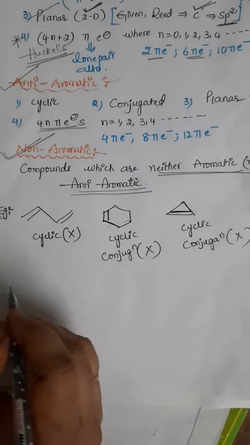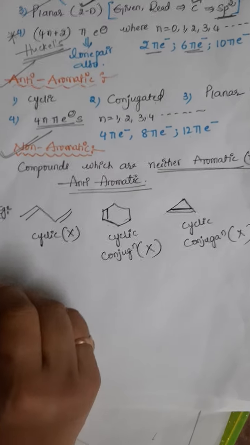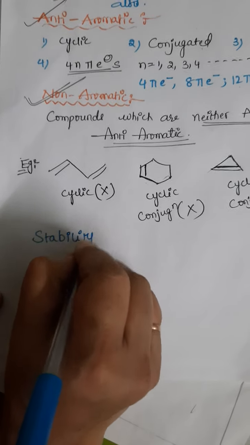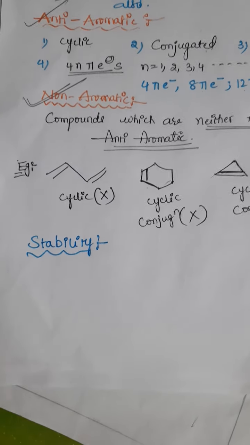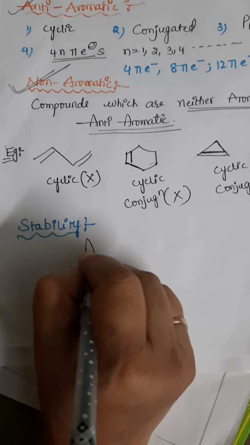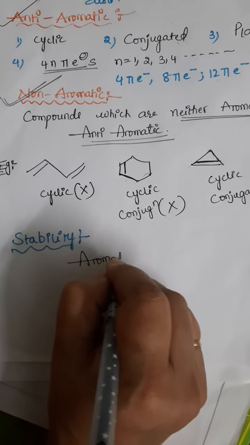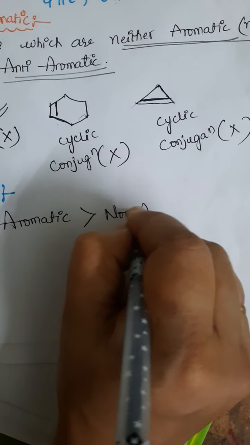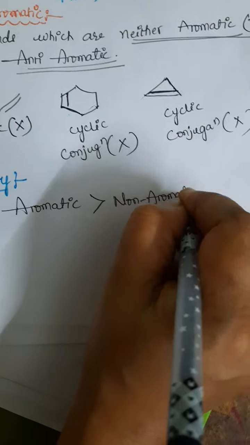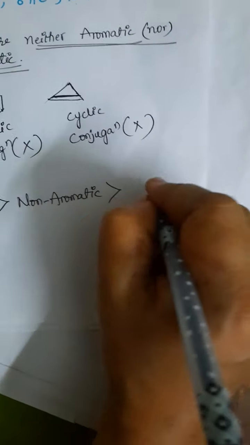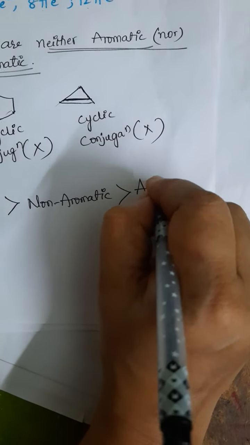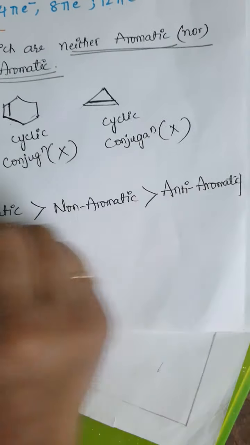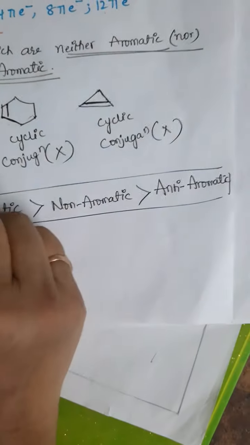Let me go through the stability. Among all these compounds, which compound is more stable? We will go through the stability order. In chemistry, aromatic compounds are more stable than non-aromatic compounds. I am writing the stability order. After that, the least stable compound is what, students? Anti-aromatic compound. You have to remember this, it is the most important point.